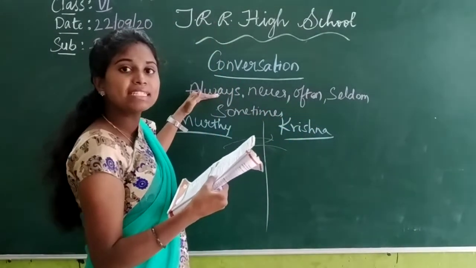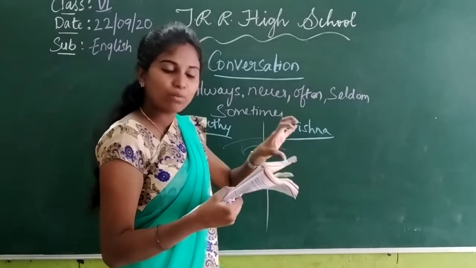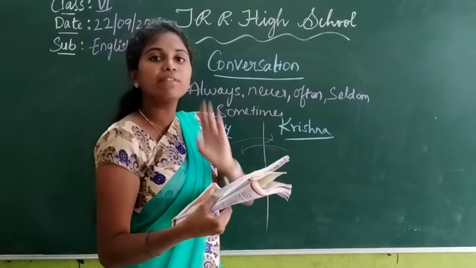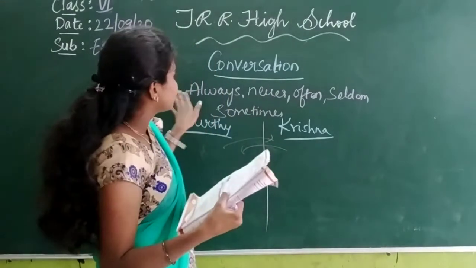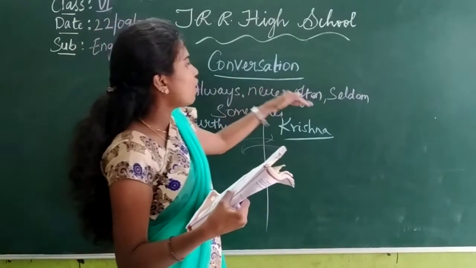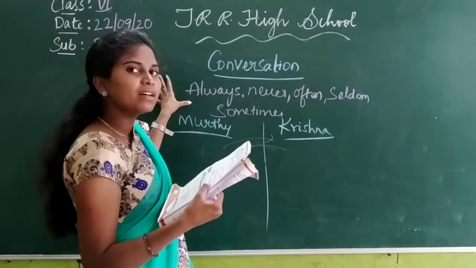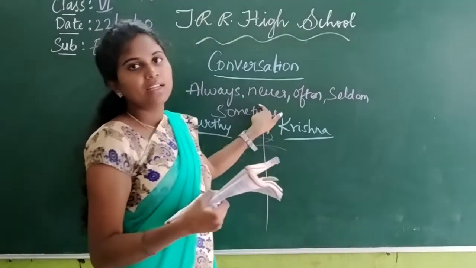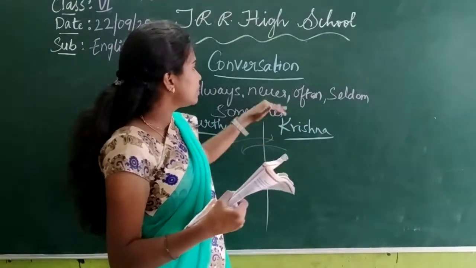So what is he saying? He will watch a film a day, means every day he will watch a film. One film one day. So what will he use in this blank? Always, never, often, seldom. Always: yes, I always watch films. Never: this is not suitable. Why? Because he is saying a film a day.